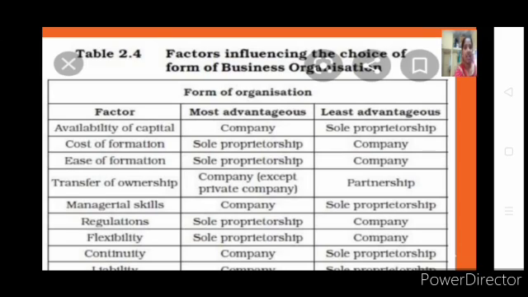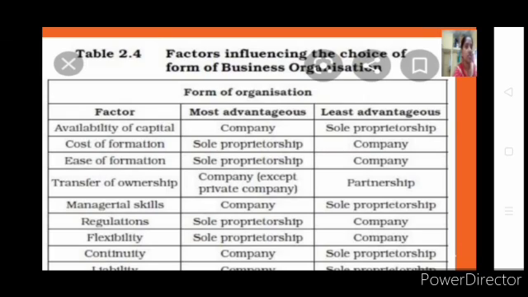You can see, like availability of capital, a joint stock company will be getting more capital. A sole proprietor, as he is a single person, will be getting limited capital. Like this it is. Generally, this can be asked for a single mark, so you can just go with that. For example, managerial skills. A joint stock company can appoint professionals, because it will be having a lot of capital, but your sole proprietor cannot do that. So hence we say lack of